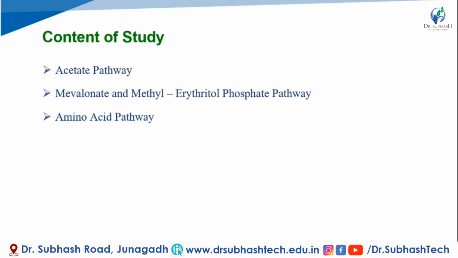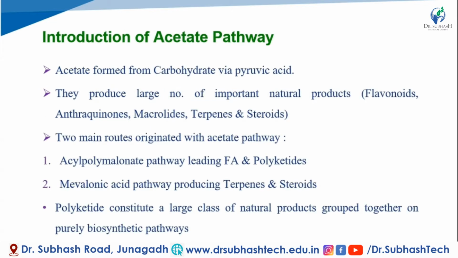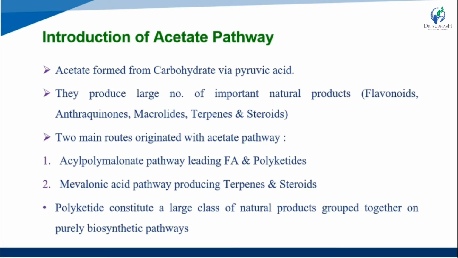First, the acetate pathway. Introduction of the acetate pathway: acetate is formed from carbohydrate via pyruvic acid. They produce a large number of important natural products like flavonoids, anthraquinones, macrolides, terpenes, and also steroids.